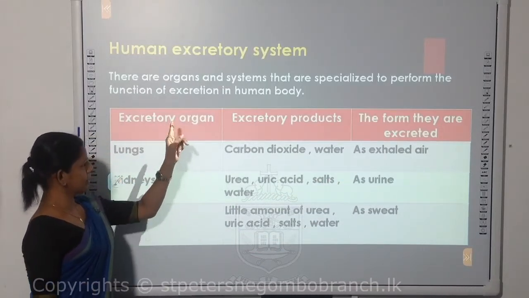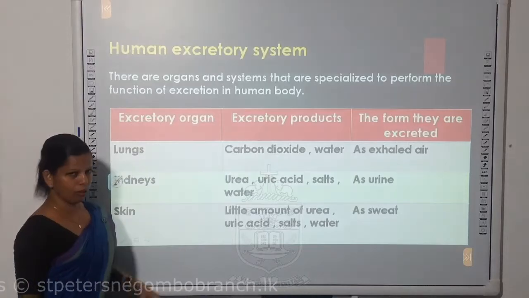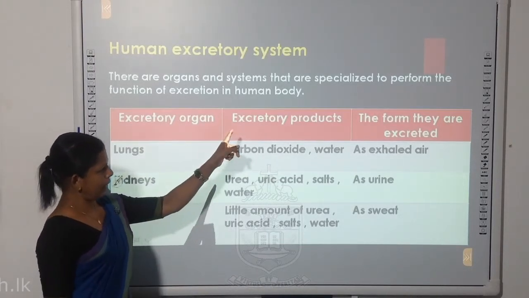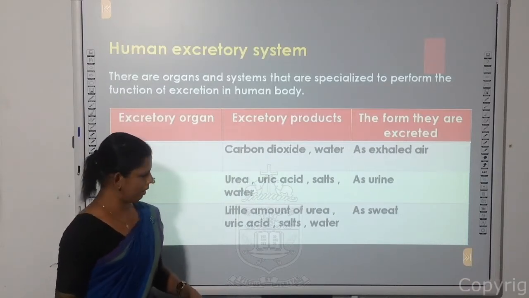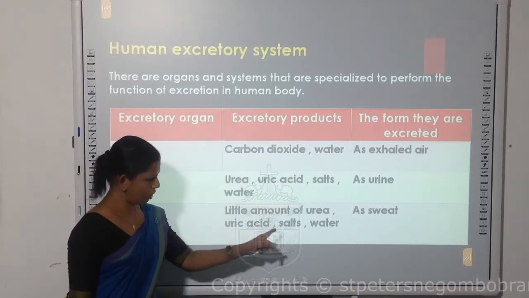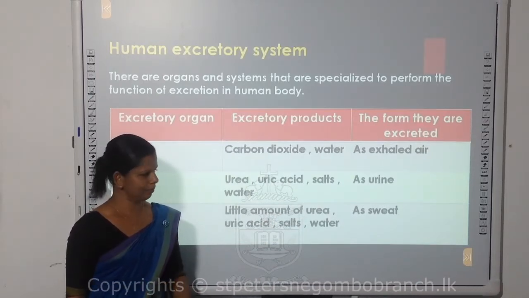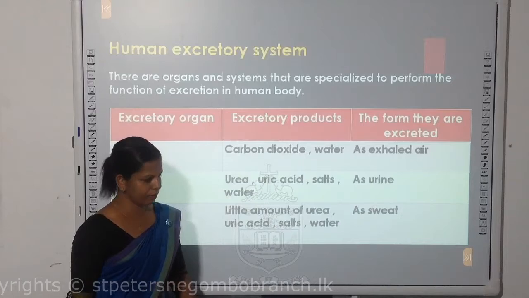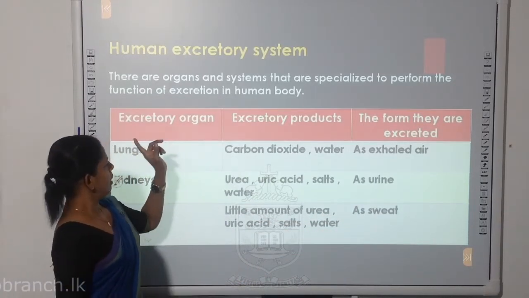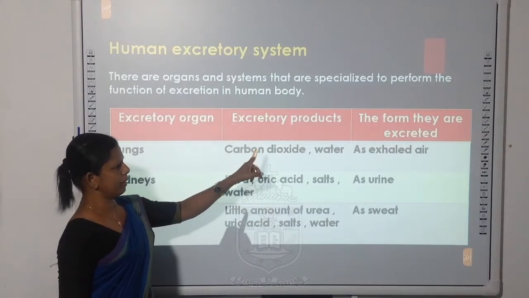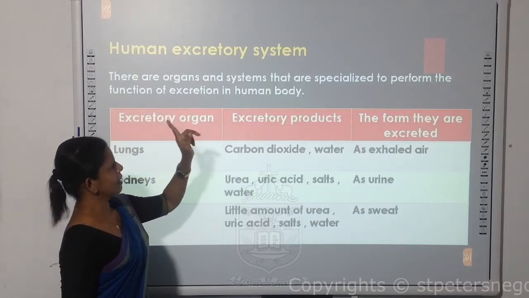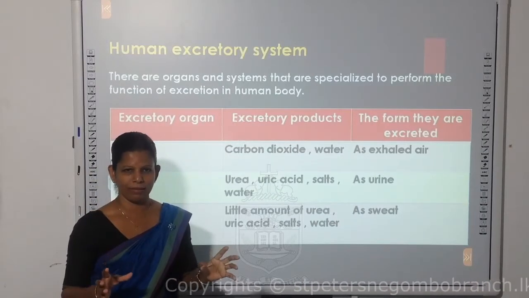The third excretory organ that we are talking about is our skin. What are the excretory products in our skin? A little amount of urea, uric acid, salts and water, excreted as sweat. So those are the excretory organs, excretory products and the form they are excreted in our human excretory system.